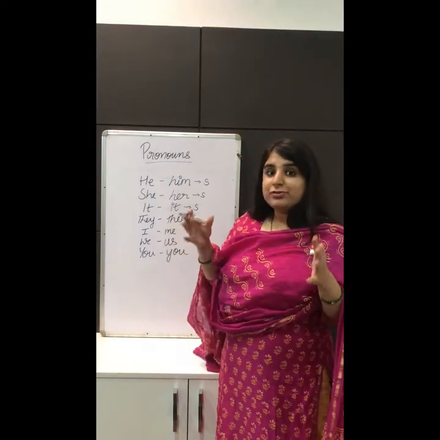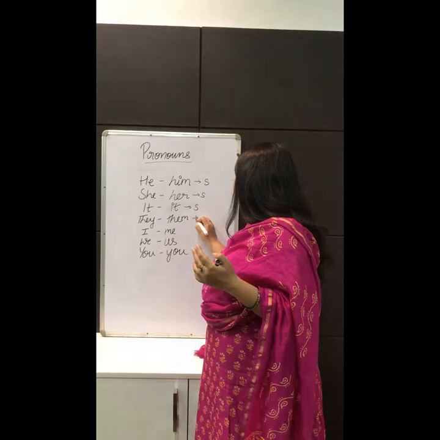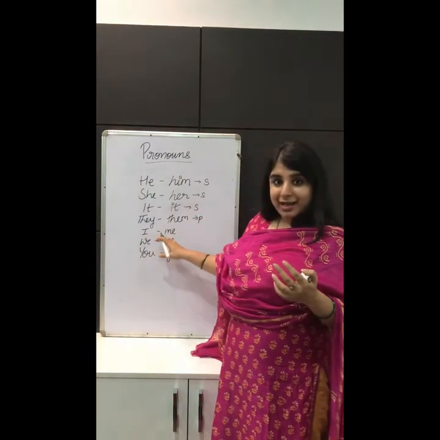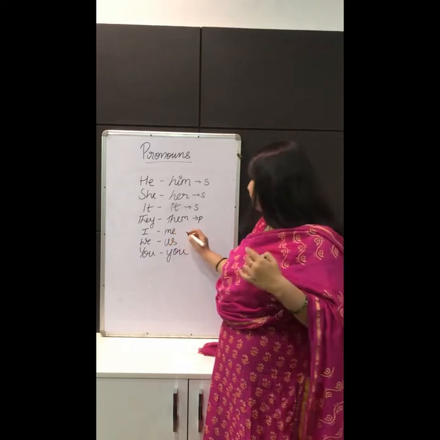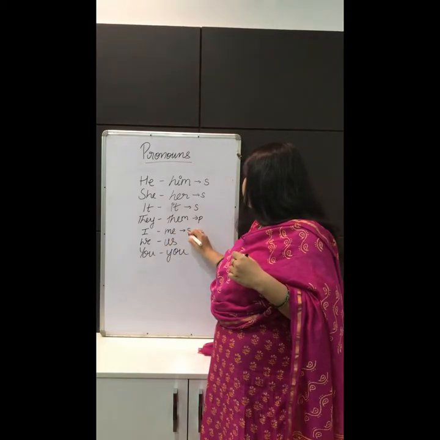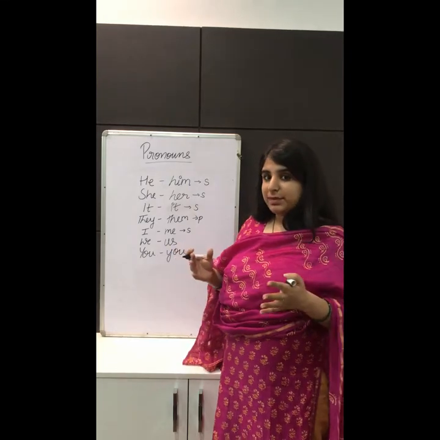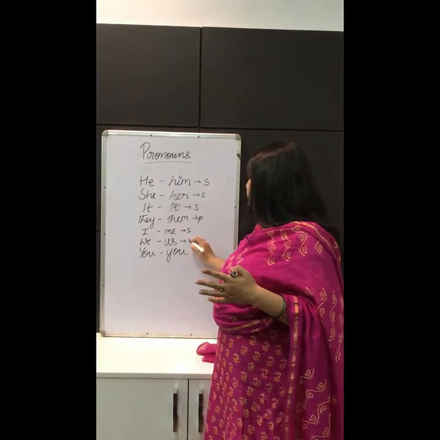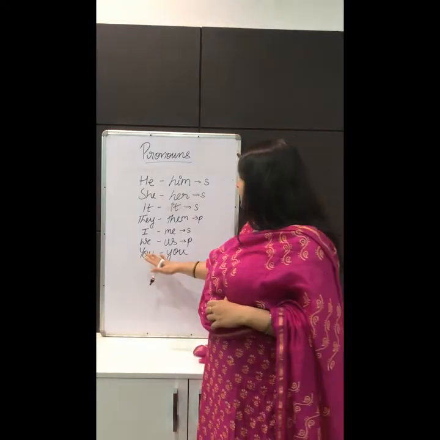They is used to refer to a group of people, so that becomes plural. What about I? It would be singular because it refers to one single self. When we talk about we, it also refers to a lot of people, that is why it will be plural. And the last but not the least, which is you.